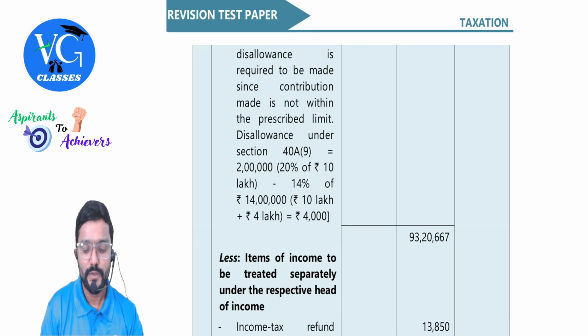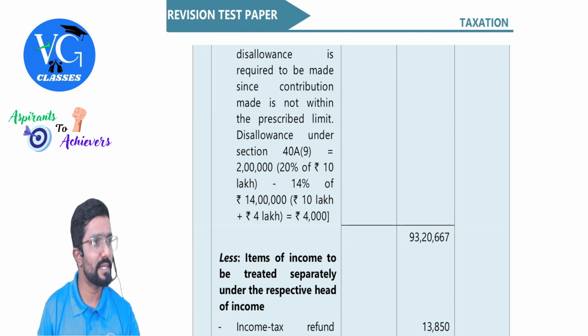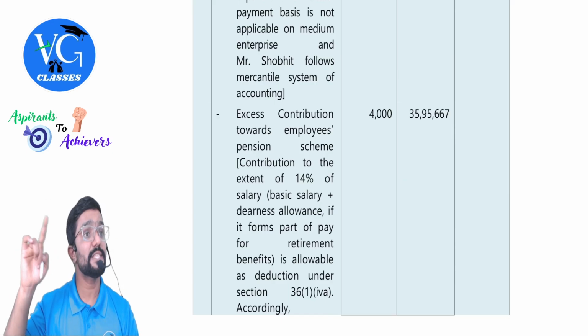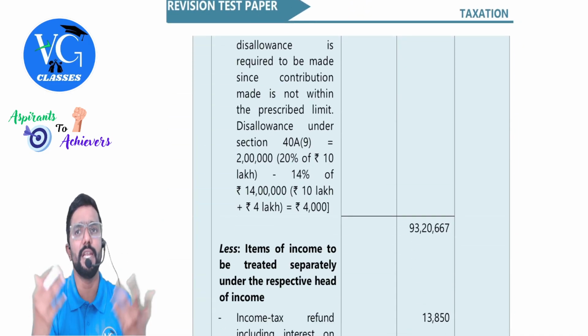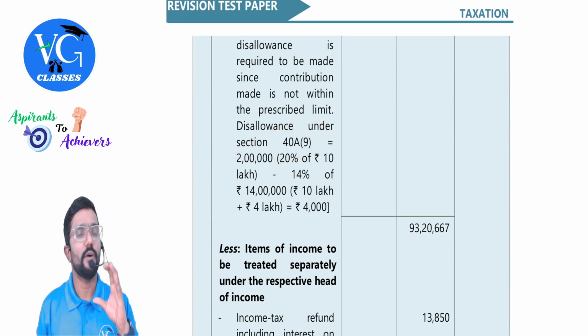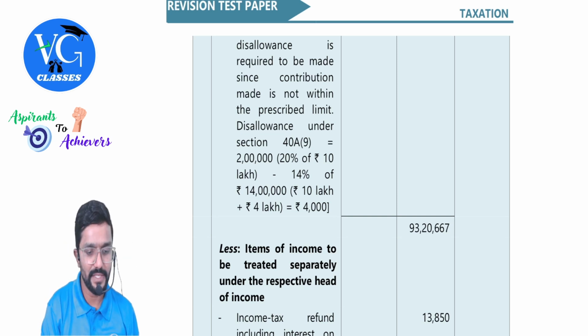So how much is that? 2 lakh minus 14% of 14 lakh, remaining is 4,000. 4,000 is disallowed. Guys, for this, we need to check two sections. Which are those, sir? Section 36, which I already showed you. Another is 40A(9). 40A(9) will tell if there is any expense beyond the limits, then it is disallowed. So more than 14% is more than the limit. Clear? I will just show you.